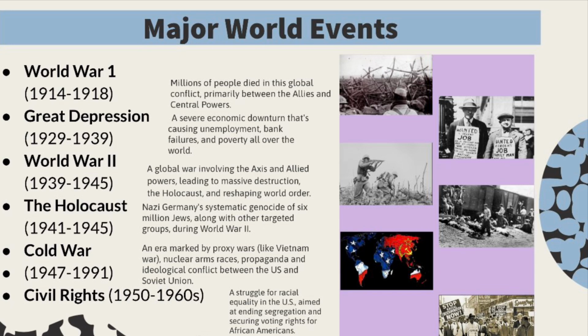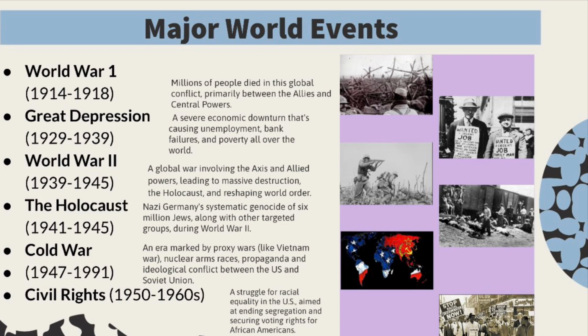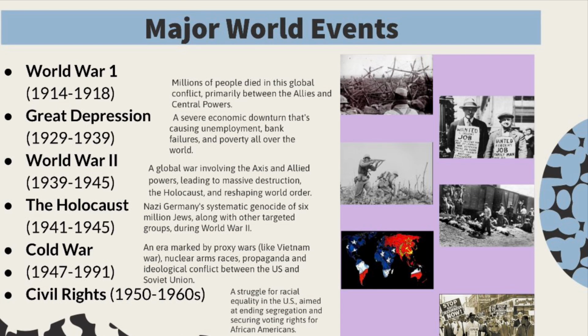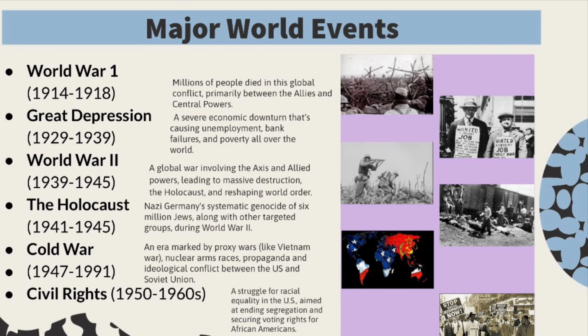So we have the Cold War from 1947 to 1991, which was an era marked by proxy wars, like little wars such as the Vietnam War. So there was no actual battle going on between the two groups. It was just proxy wars. We have nuclear arms races, propaganda, and ideological conflict between the US and the Soviet Union.